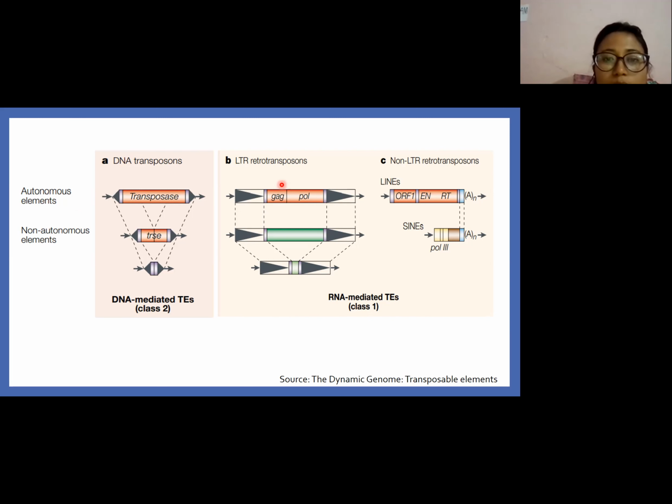LTR retrotransposons are class 1 RNA-mediated transposable elements. In them, the transposase is flanked by long terminal repeats, which are shown as black triangles in direct orientation. An example of autonomous elements is LINEs, whereas its non-autonomous partner is SINE. SINEs are short interspersed nuclear elements, which require the help of long interspersed nuclear elements for their transposition.